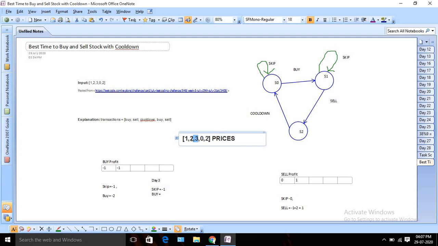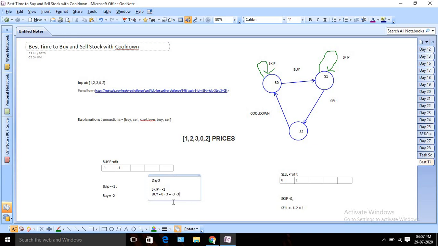But if I sell it on the last day, meaning day 2, I can't buy, right? Because we have one constant for cool down. So if I want to buy on day 3, at first we need to sell the day before, one day before, right? So I need to check the sale price for the minus 2 day, right? So in this case it's 0 only, right? So 0 minus today's price, right? 3. So it will be minus 3.